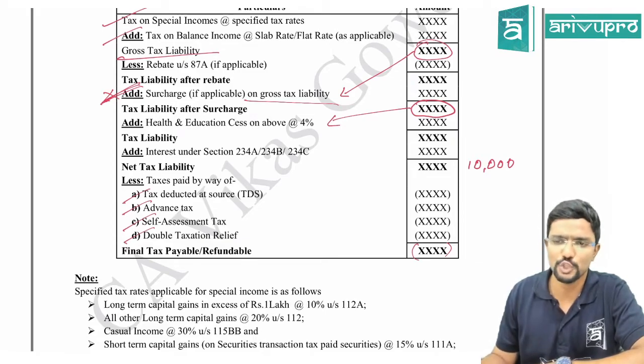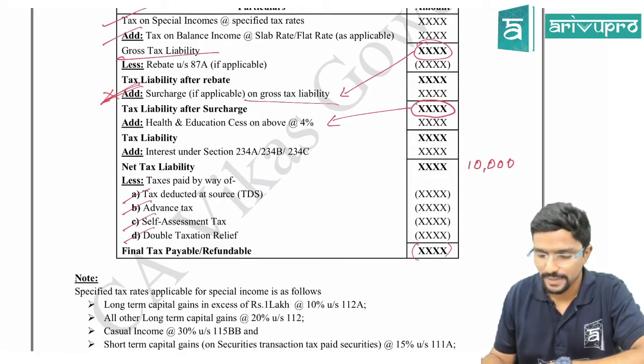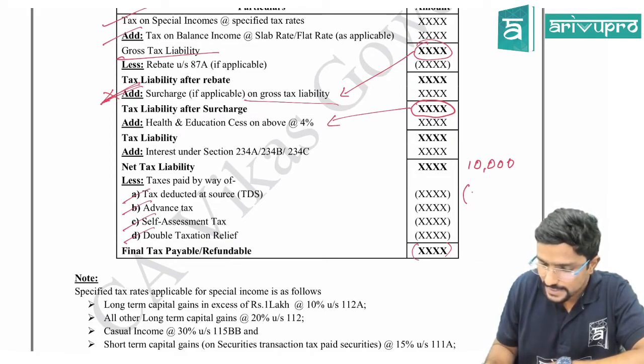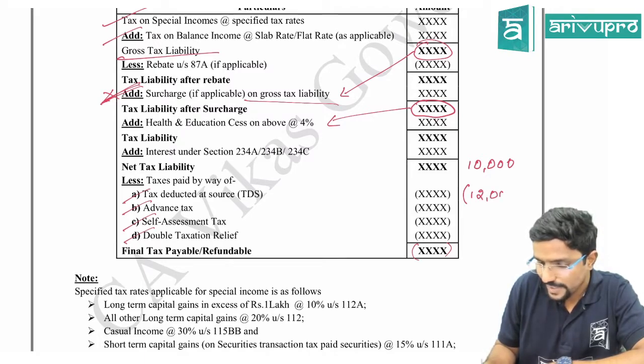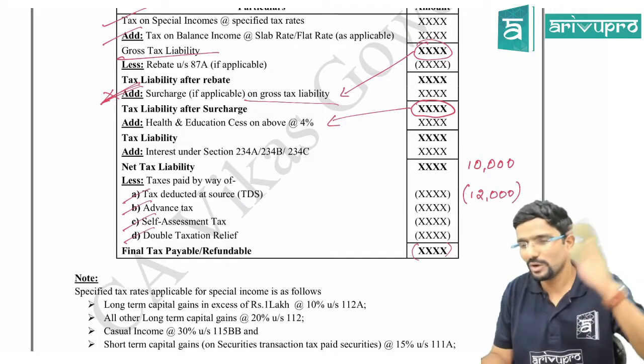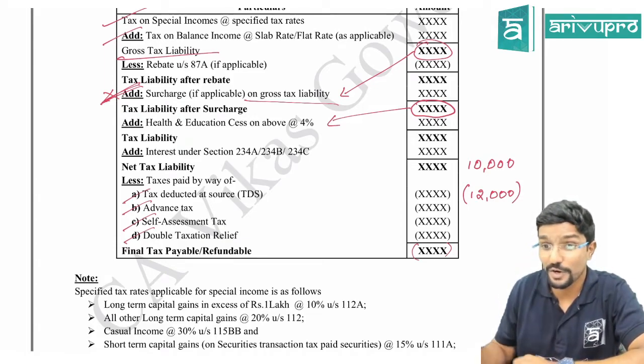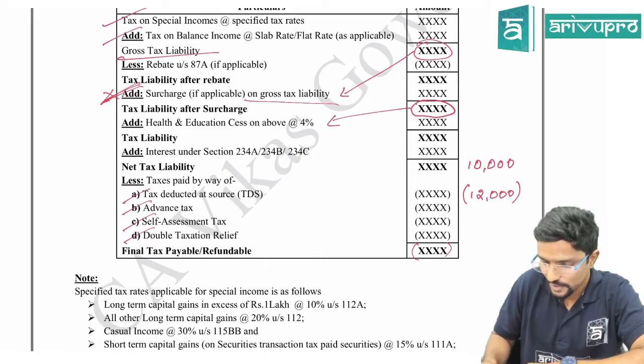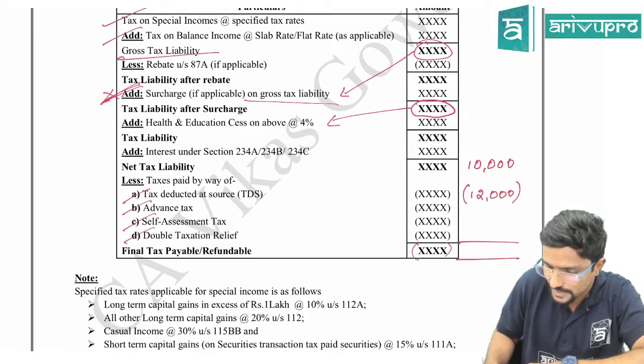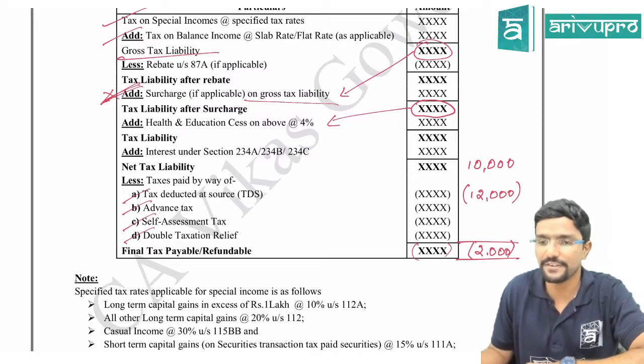Now assume, on my income, TDS is deducted at 12,000. Whoever was paying income to me has deducted TDS of 12,000. In that case, I have already paid 2,000 extra tax. So in that case, what will be this figure? 2,000 negative. So I will get a refund of that.